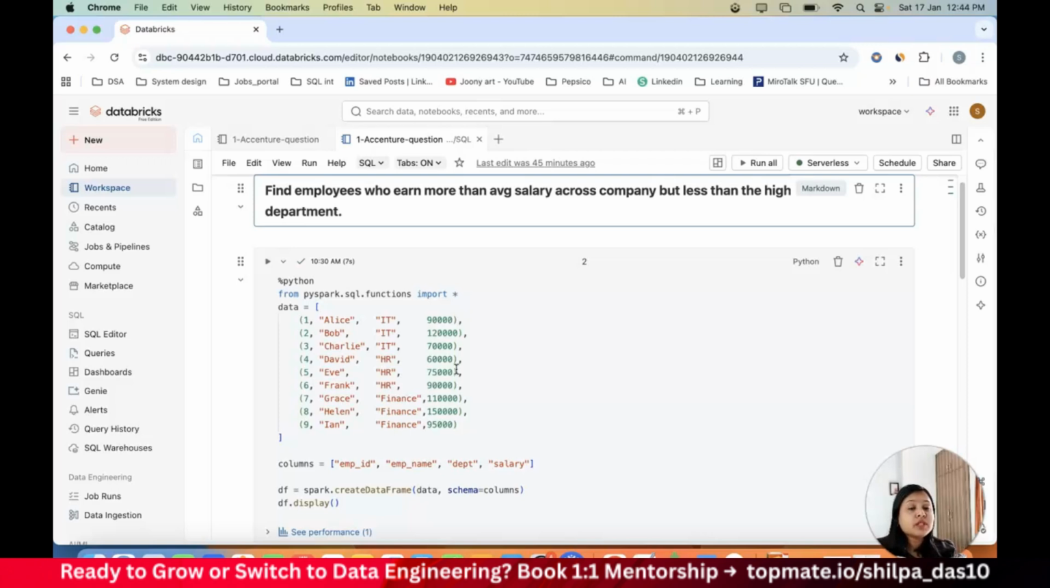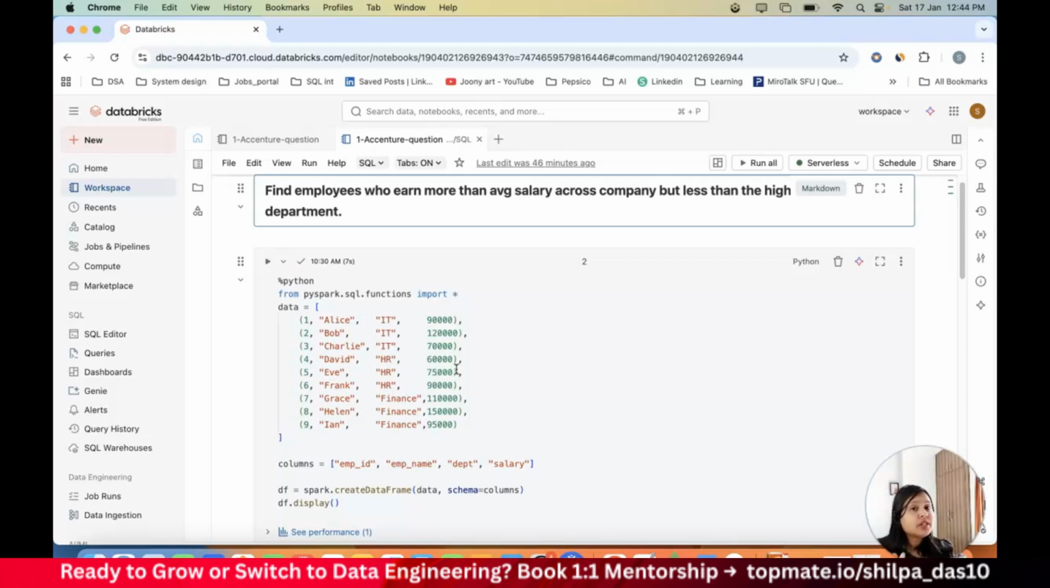Just remember those key pointers before solving any question. Whenever you get a question, you get a lot of hints in the question itself, what exactly to do and how exactly to solve it. For example, in this particular question, it says you have to calculate the average salary, and then you have to also calculate the highest salary of each department, and then you need to filter out the employees who earn more than the average salary and also less than the highest salary. So there are two conditions that need to be fulfilled in order to achieve this result.